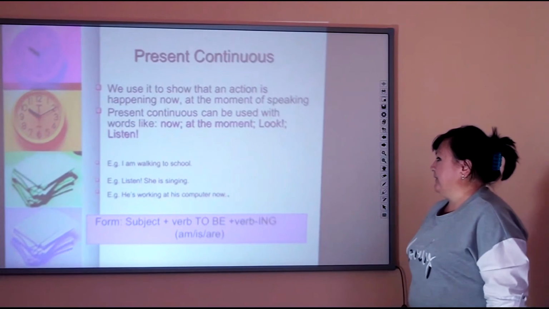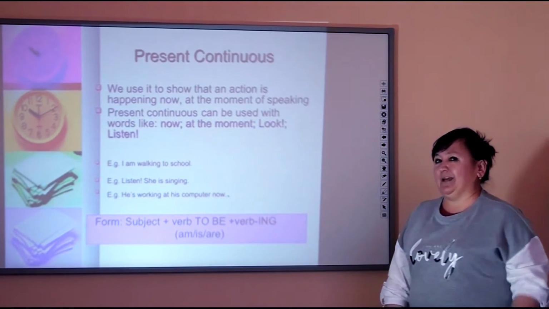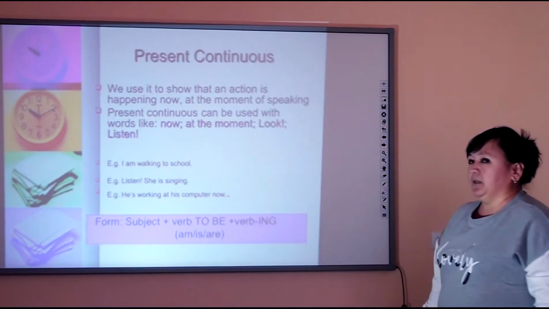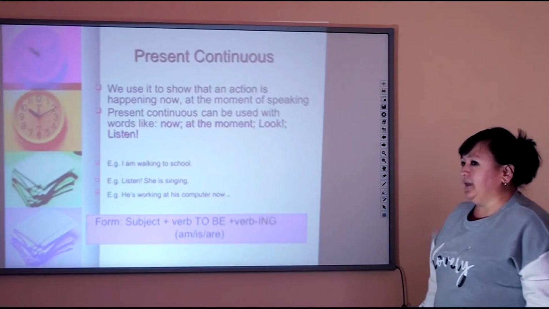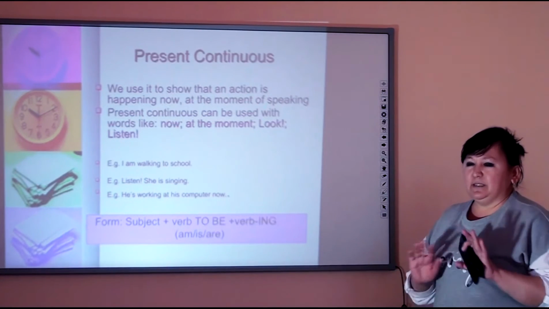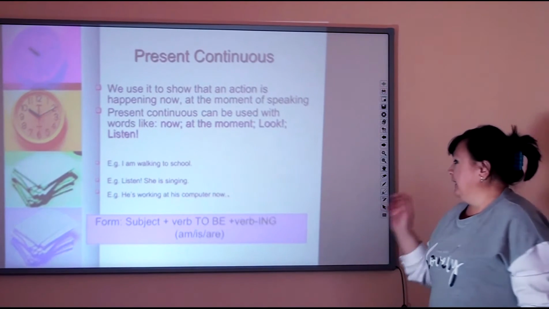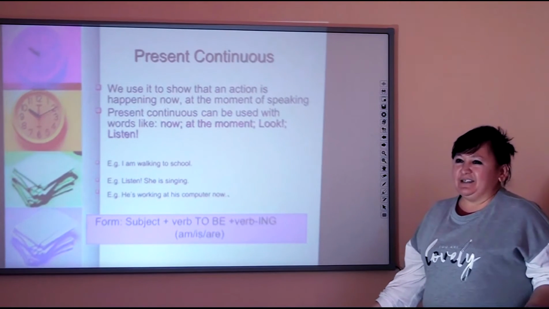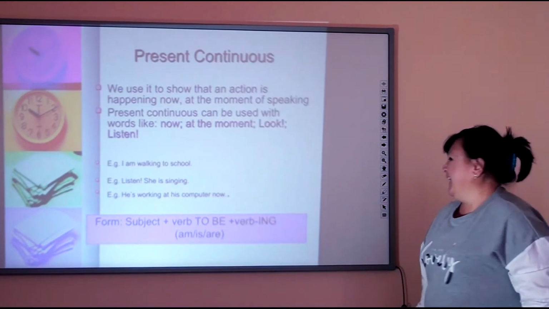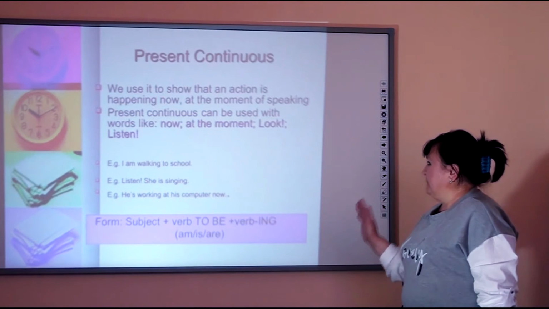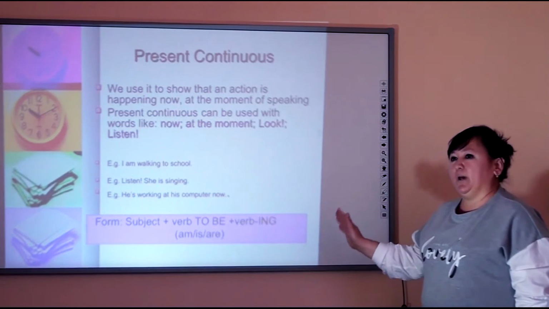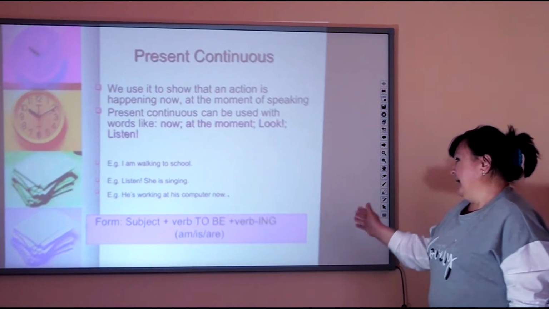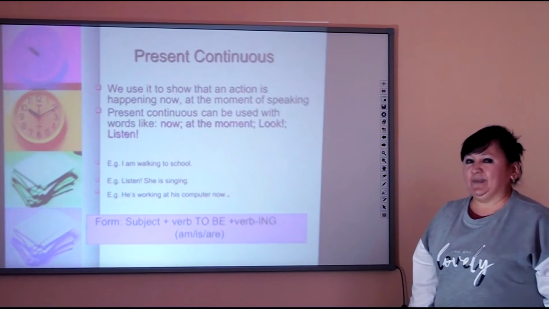The first example here, I'm walking to school. That means that we are going right now. The second one, listen. She is singing. So, please be quiet. Can you hear? Next one, he is working at his computer right now. This is a usual thing for our children. And the form of the present continuous: subject, verb to be in present simple form, that is am, is, are, and the verb with ing.